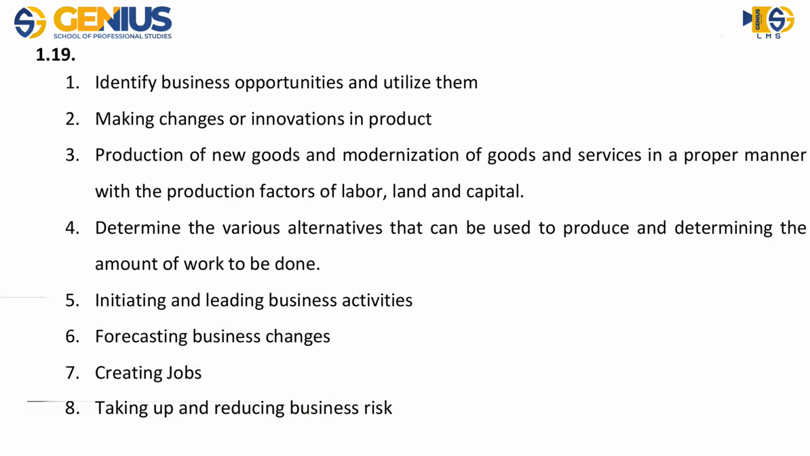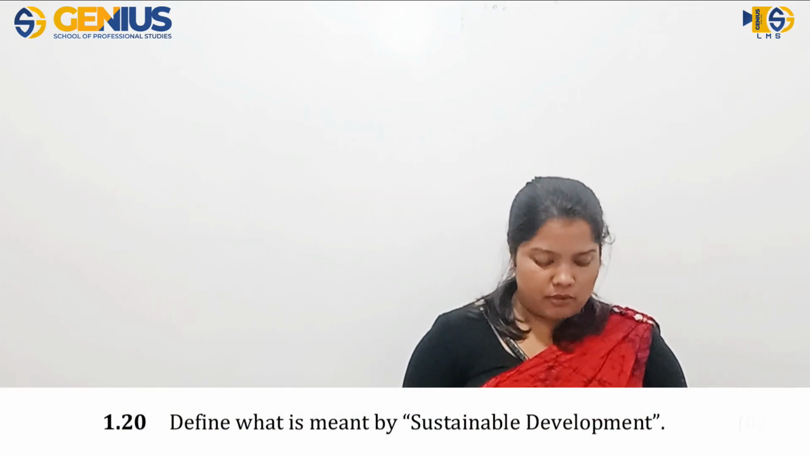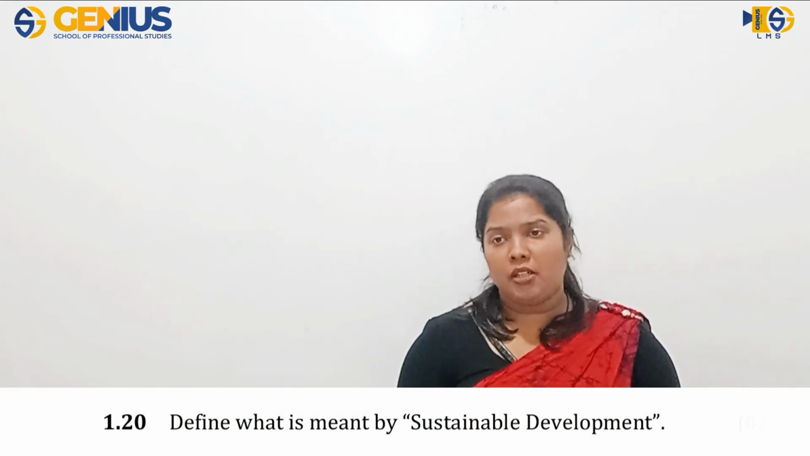So things including identifying business opportunities and utilizing them, making changes or innovations in the product, then determining alternatives that can be used to produce, and determining the amount of work to be done by the people. Those are some of the roles which are played by an entrepreneur. So you just have to name two of those roles to earn 2 marks in this question. Very last one, define what is meant by sustainable development. What is sustainable development? Simply utilizing of resources without compromising the future consumption is what you call sustainable development.